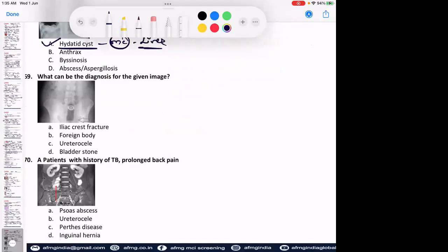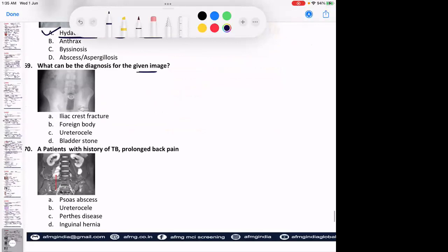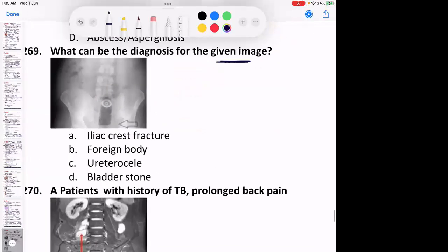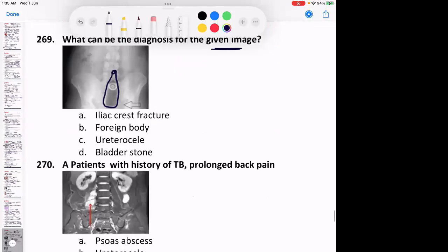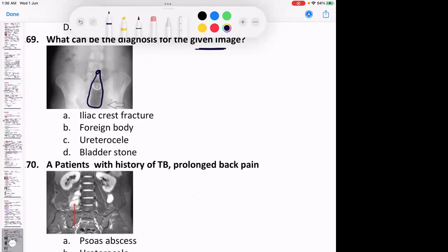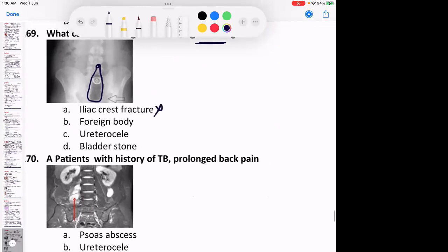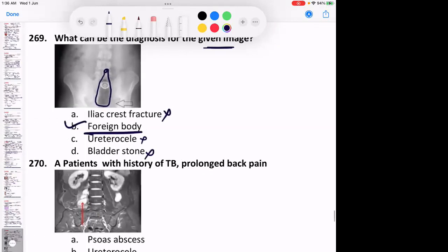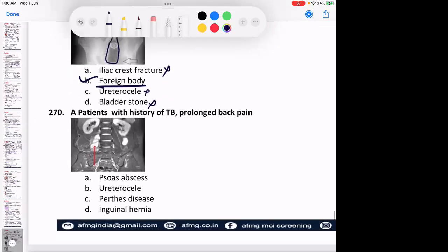What can be the diagnosis for the given image over here? This is the usual finding. If you feel this is not common, this is the usual finding. What is this? Anybody? It is not an iliac crest fracture. It is not a ureterocele. Definitely, it is not a bladder stone. Rather, it is a foreign body. कहीं गलत जगह पे है, but है foreign body.